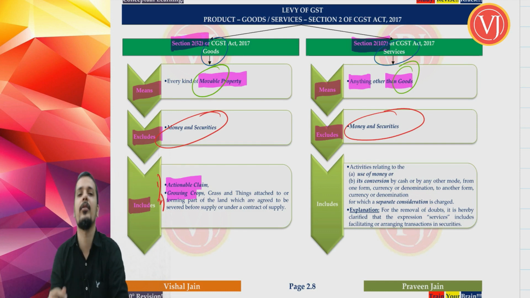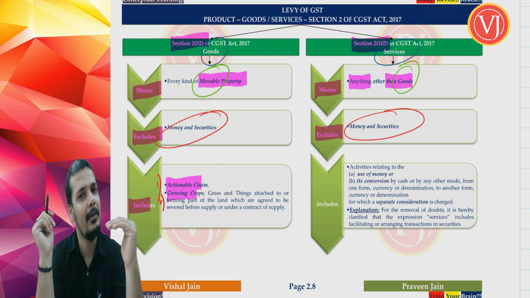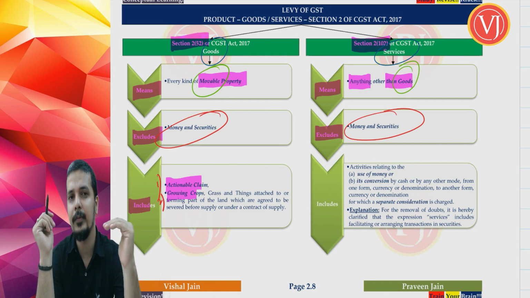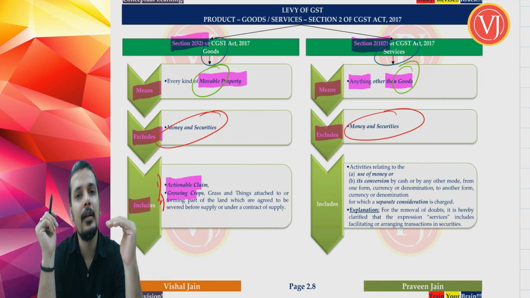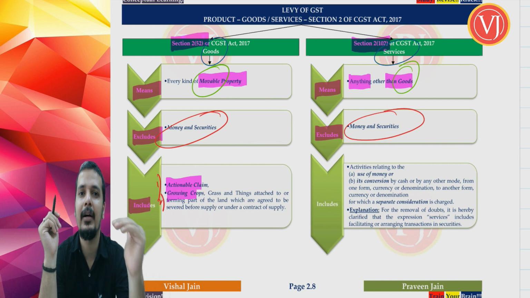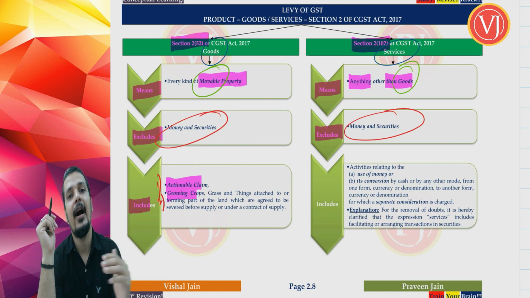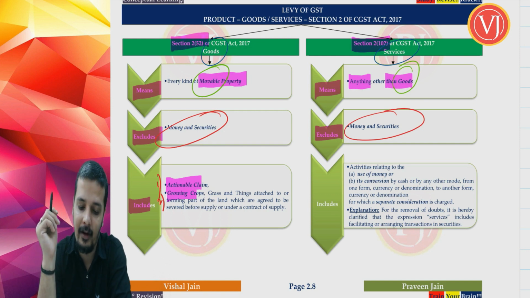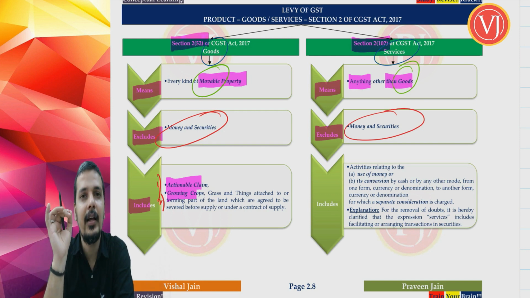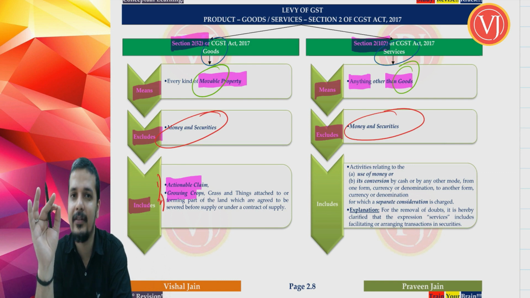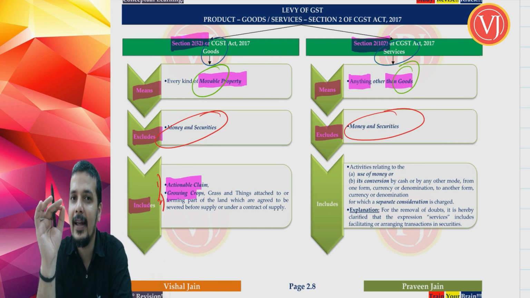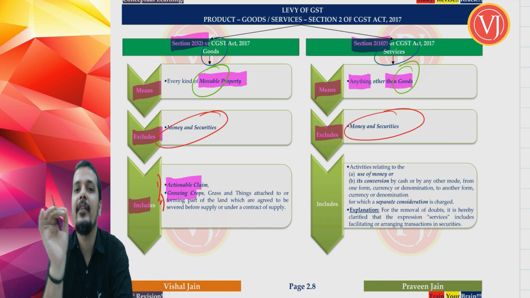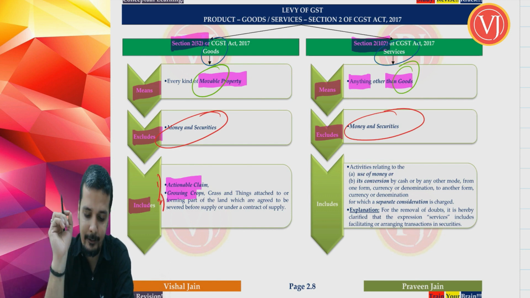Now let us summarize goods. Again, mathematical formula: goods is equal to movable property minus money and securities plus actionable claim plus growing crops, grass, etc. That is the definition of goods. Services, as of now we discussed, services is equal to, what was the first point? Anything other than goods minus money and securities plus.